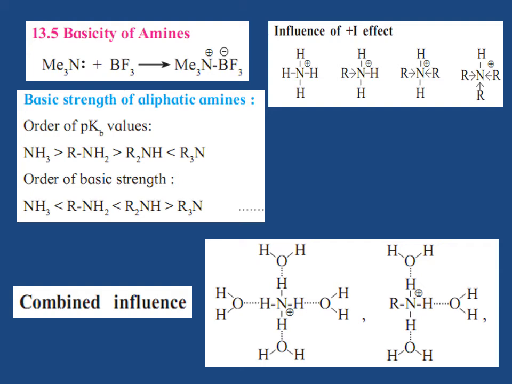The net result is that as we move from NH3 to RNH2 to R2NH, the basic strength increases due to the better stabilization of corresponding conjugate acids, but tertiary amine is a weaker base than secondary amine because the stabilization of the conjugate acid of tertiary amine by solvation is very poor.